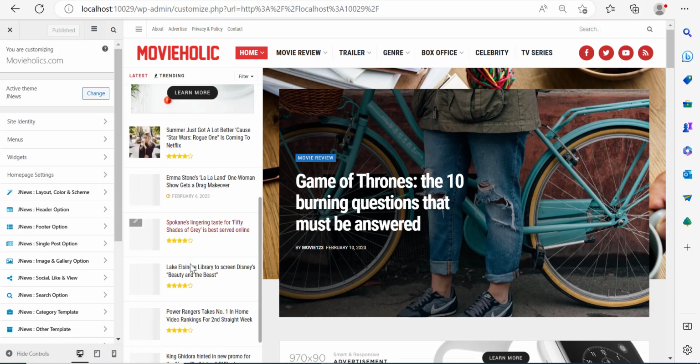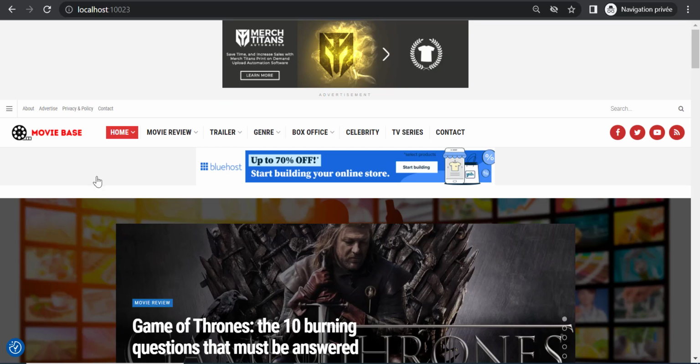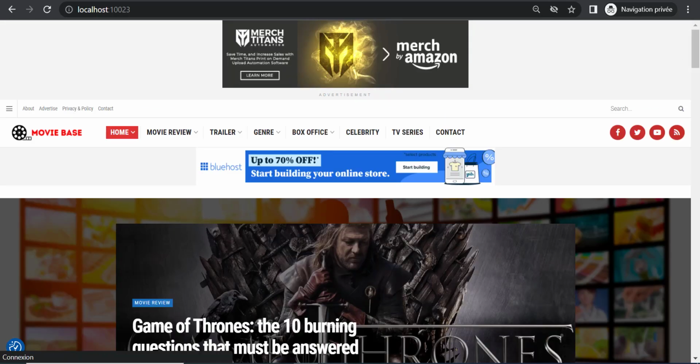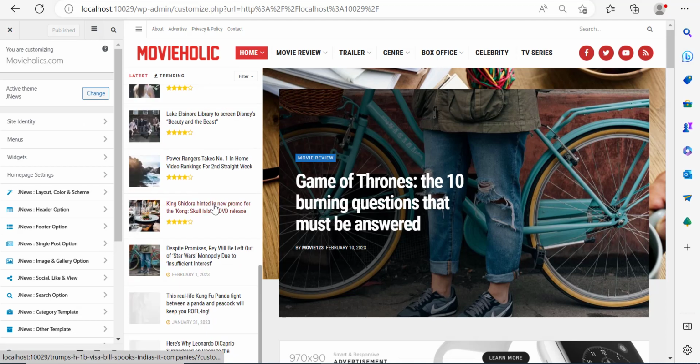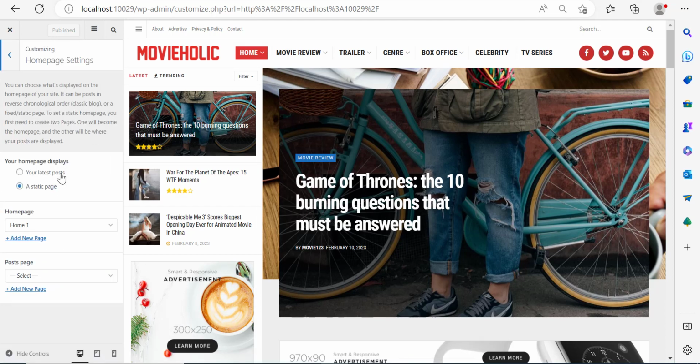Now, this here is what we call a site feed. And if you notice, I don't have it here because I disabled it. And exactly this is what I'm going to do over here. I'm going to disable it because for a movie website, I don't see why this should be here. Now, if you want to keep it, you can keep it. I'm just going to go ahead and disable it. I'm going to click home page.